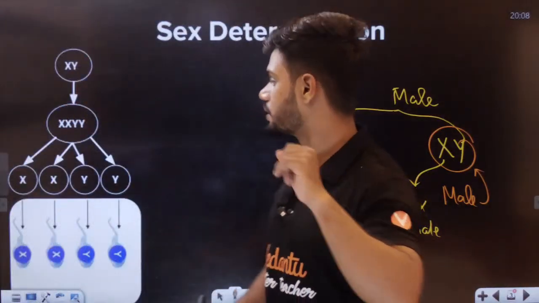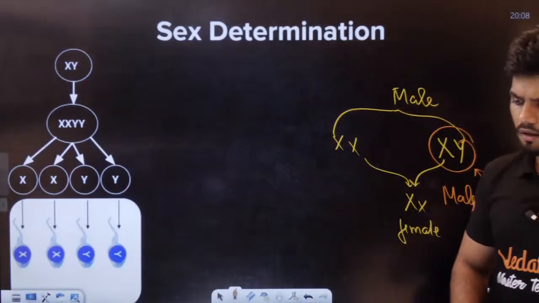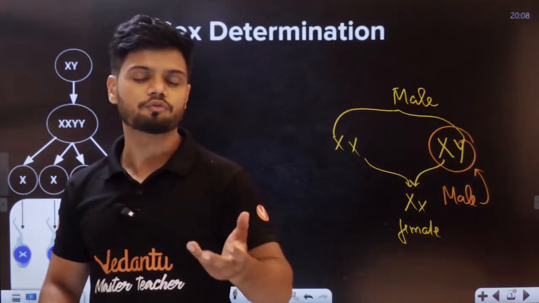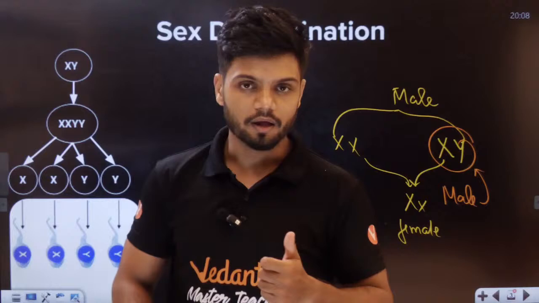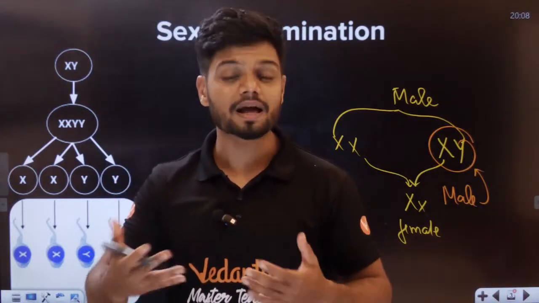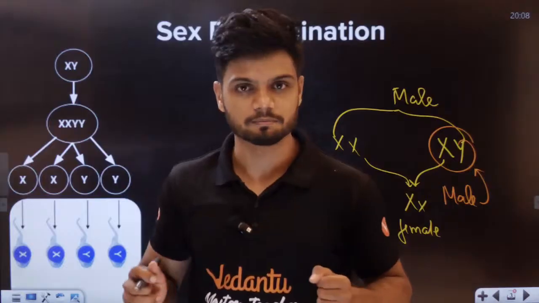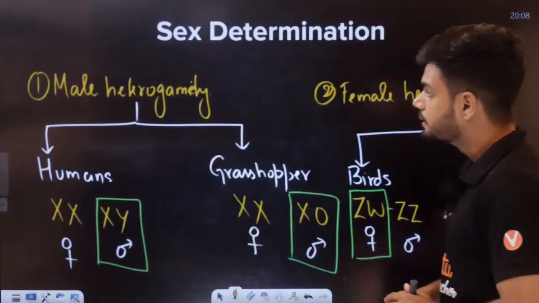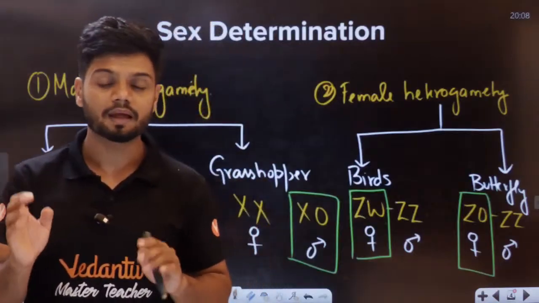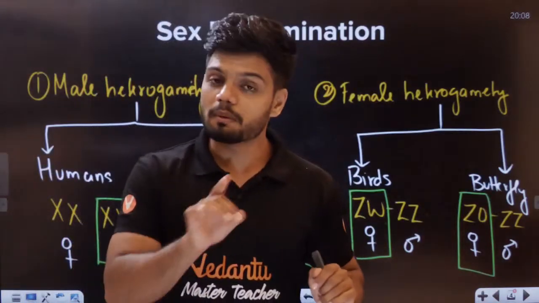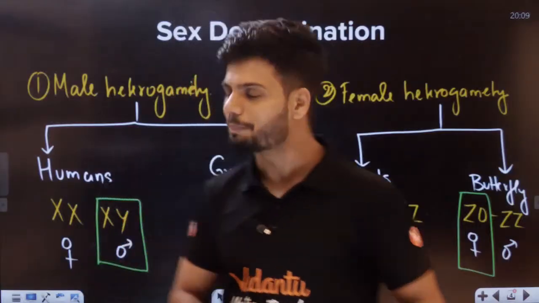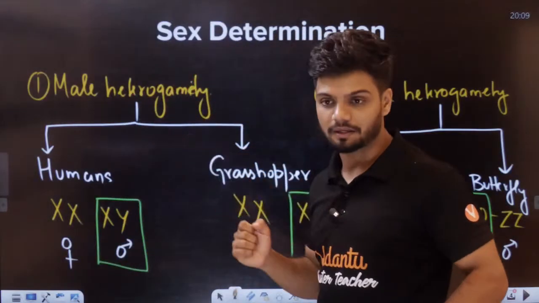Now, students, when we talk about sex determination, there is one scientist which all of you need to know, called Henking. Because of this scientist Henking, the entire sex determination as we know it right now is possible. In sex determination, it is broadly classified into male heterogamety and female heterogamety. Remember the example I gave you about humans? The human example is part of male heterogamety.